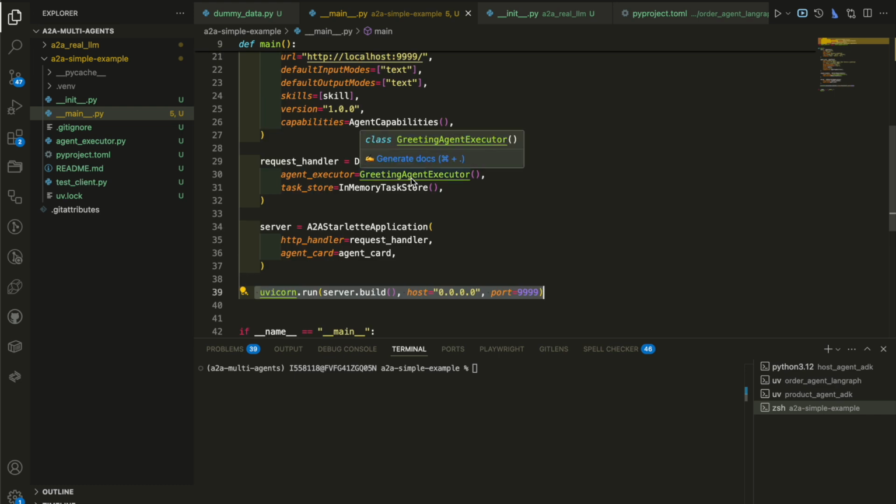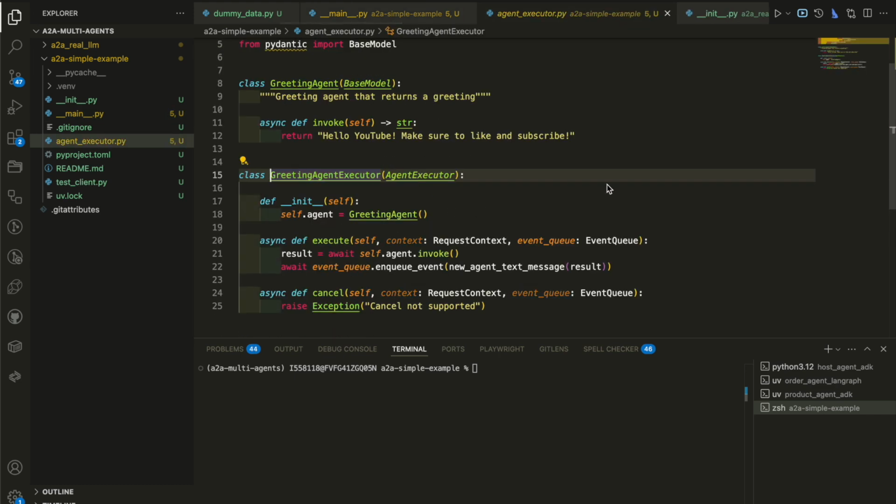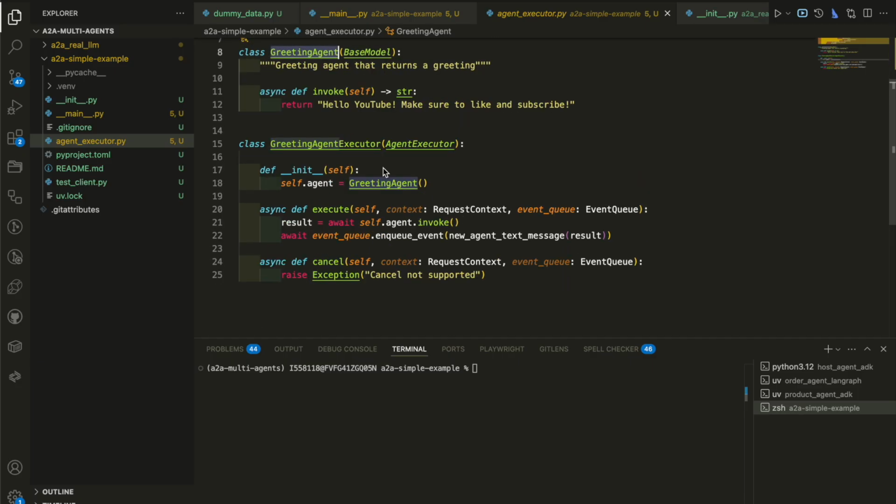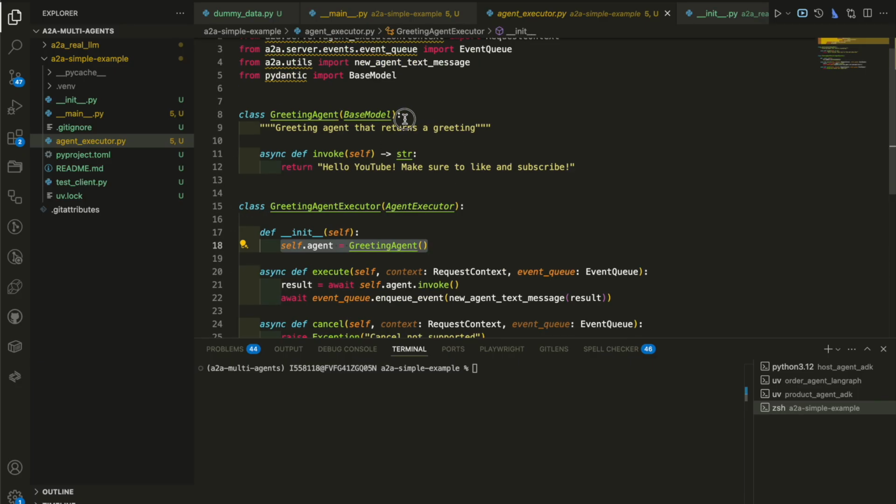So let's look at this agent executor. This is just another file in this same folder called agent executor. In this case, our greeting agent executor takes in the agent, which is from the greeting agent class, and instantiates that.